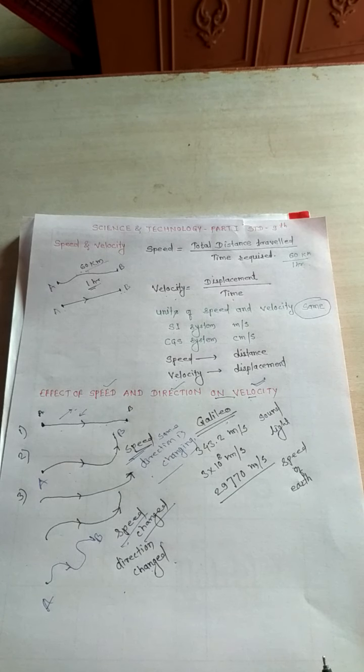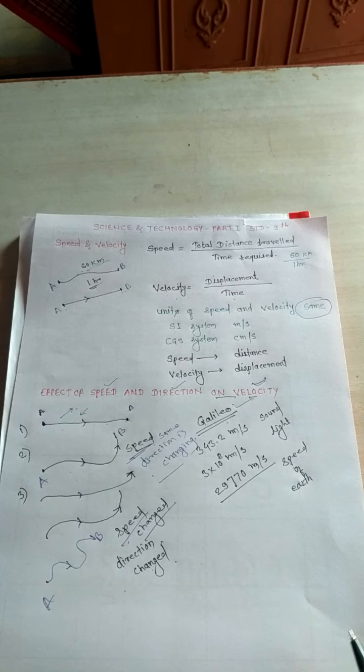Now, the first scientist to measure speed as distance upon time was Galileo. So Galileo was the scientist who discovered the measurement of speed.